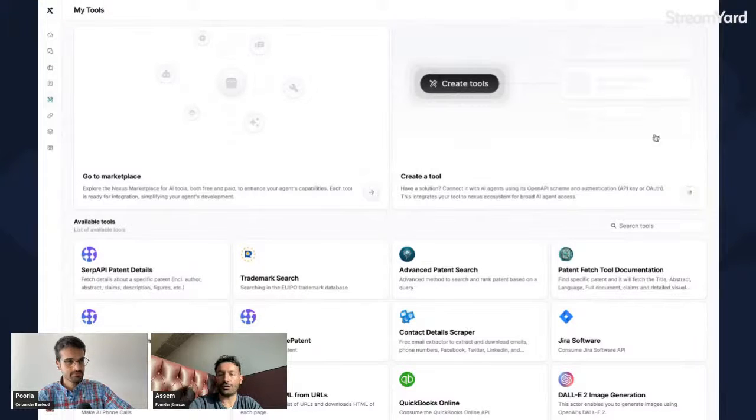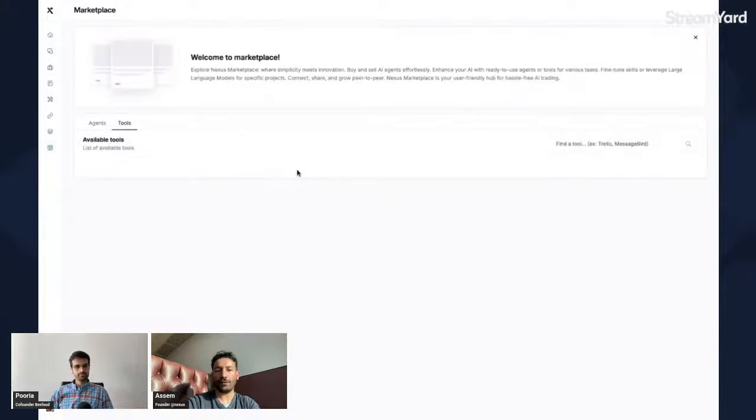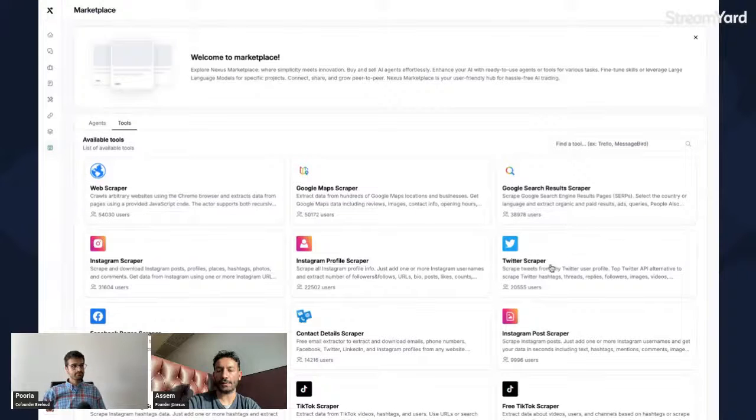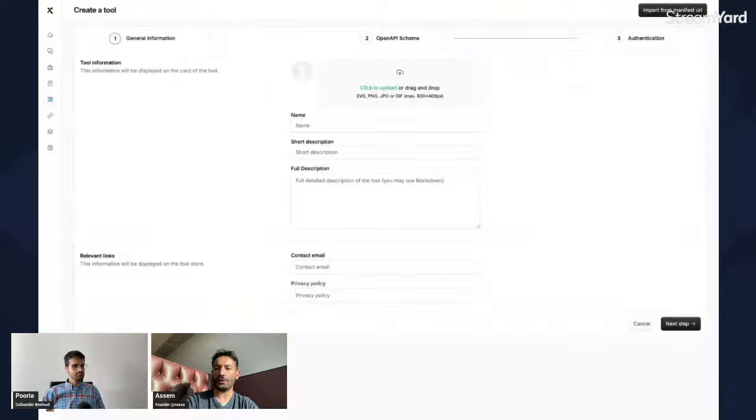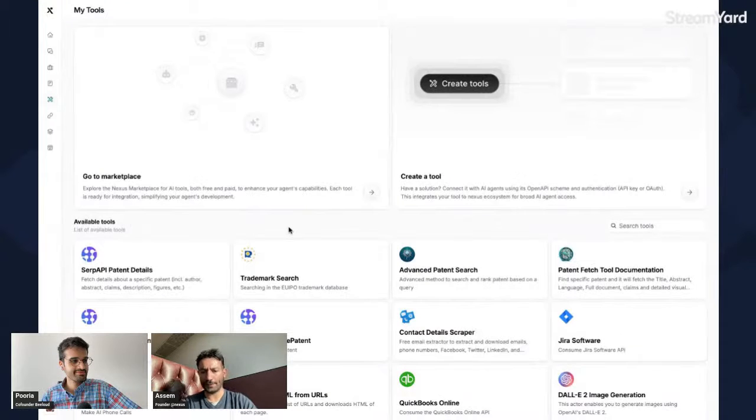So there's two ways of adding those tools. I told you about tasks, and then you have plugins themselves, right? We have a preset marketplace of plugins. A lot of them are scrapers, but if you don't find the plugins you want, if Twitter has their own API, you could integrate any API you want and have actions that your agent can perform on your behalf. So you can add your Twitter account, your token, and all of that, and say to Poria, hey, publish that tweet, and it's going to be able to do that.